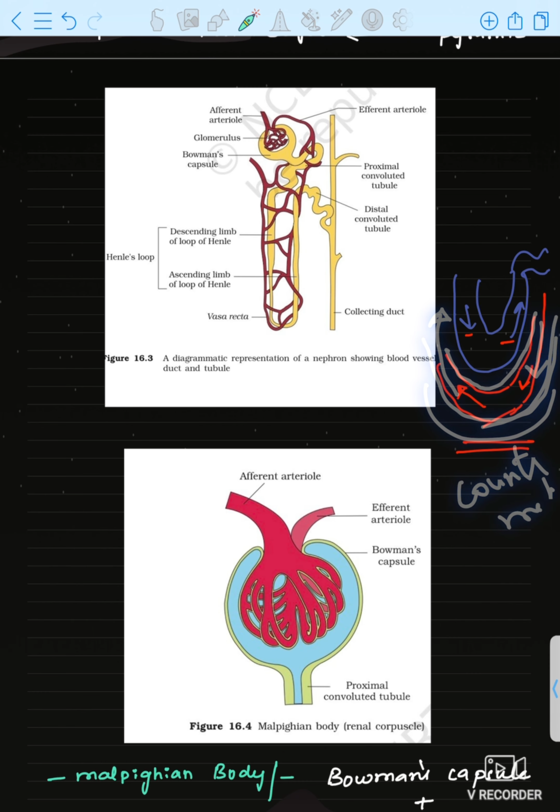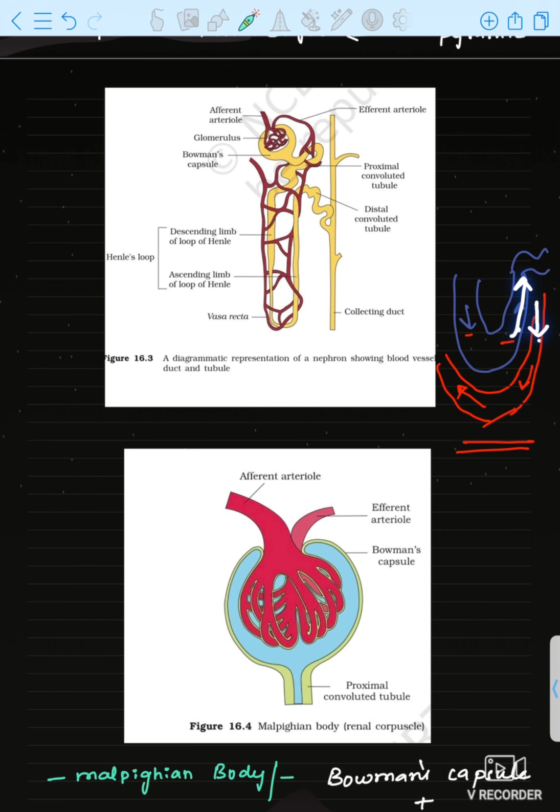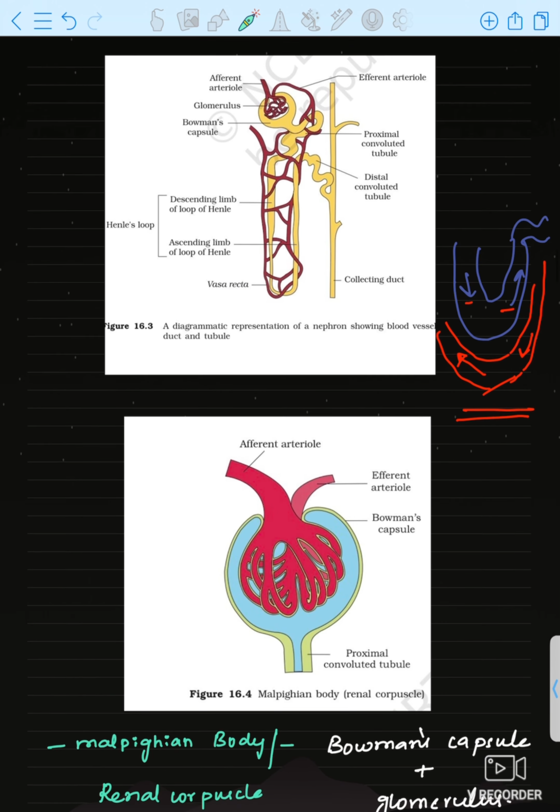And between the loop of Henle and the vasa recta, one is moving upwards and the other downwards, so there is also a counter current mechanism. In further slides I will explain, but just have an idea. Loop of Henle direction is this and vasa recta direction is like this, counter current mechanism.